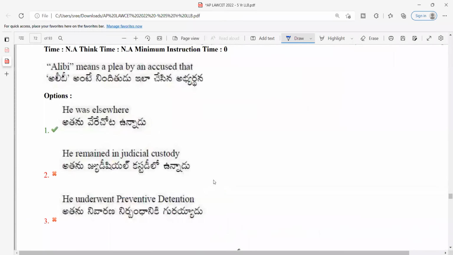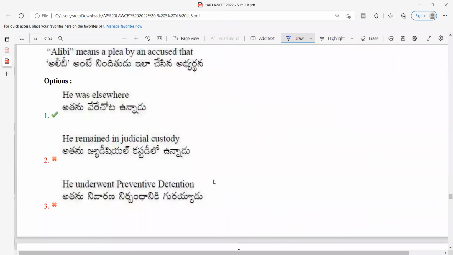Alibi means a plea by an accused that... What is alibi? Alibi is that the accused is present somewhere else. We discussed it in criminal law. Alibi is a defense. We use this defense to show that we are not there. So I gave an example.